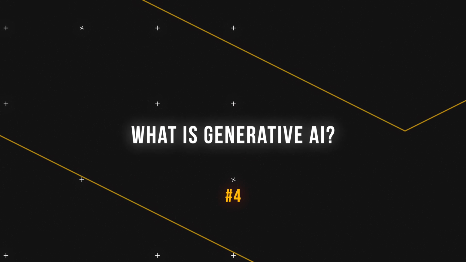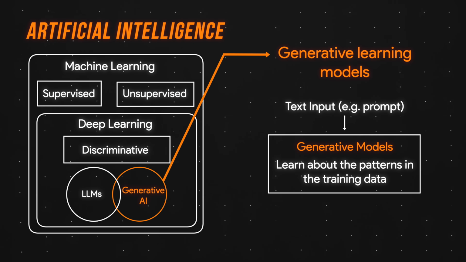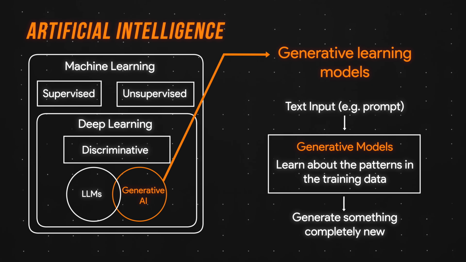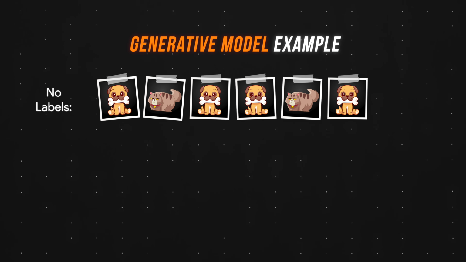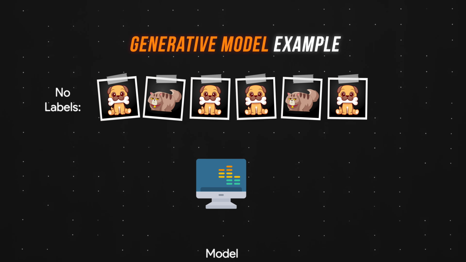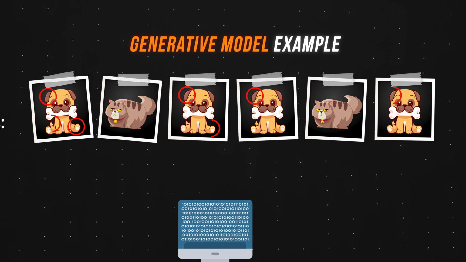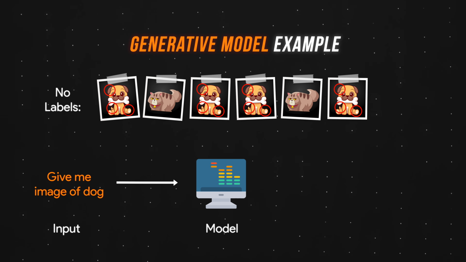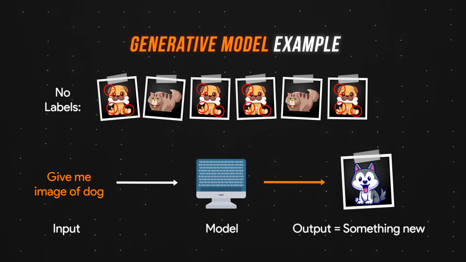We finally get to generative AI. Unlike discriminative models, generative models learn about the patterns in the training data. Then after they receive some input, for example, a text prompt from us, they generate something new based on the patterns they just learned. Going back to the animal example, the pictures or data points are not labeled as cat or dog, so a generative model will look for patterns. Oh, these data points all have 2 ears, 4 legs, a tail, like dog food, and bark. When asked to generate something called a dog, the generative model generates a completely new image based on the patterns it just learned.